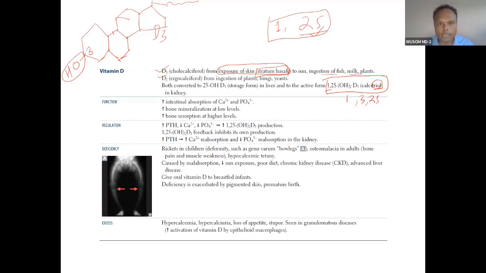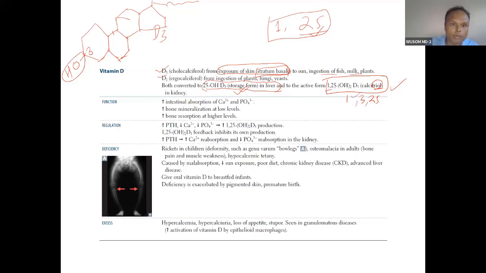We will talk about the synthesis, the hydroxylation reaction. Hydroxylation occurs in the liver, and it is stored in this form inside the liver. When we require vitamin D, it is converted into active vitamin D, 1,25, which is the active form.